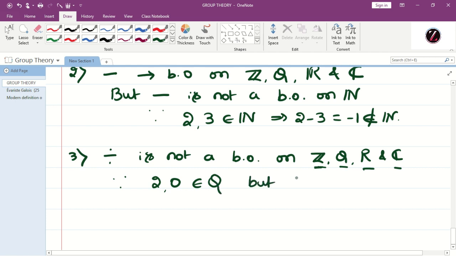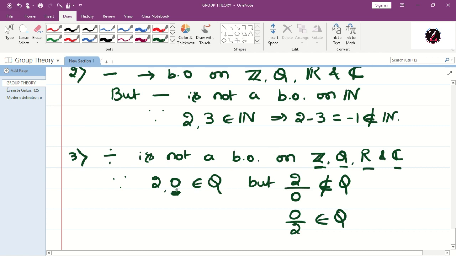But what is 2 by 0? 2 by 0 does not belong to Q. We know that. But if you consider 0 by 2, it belongs to Q. Therefore, because of 0, any number by 0 does not belong to Q. The same reason holds for R and complex numbers. Therefore, division is not a binary operation.